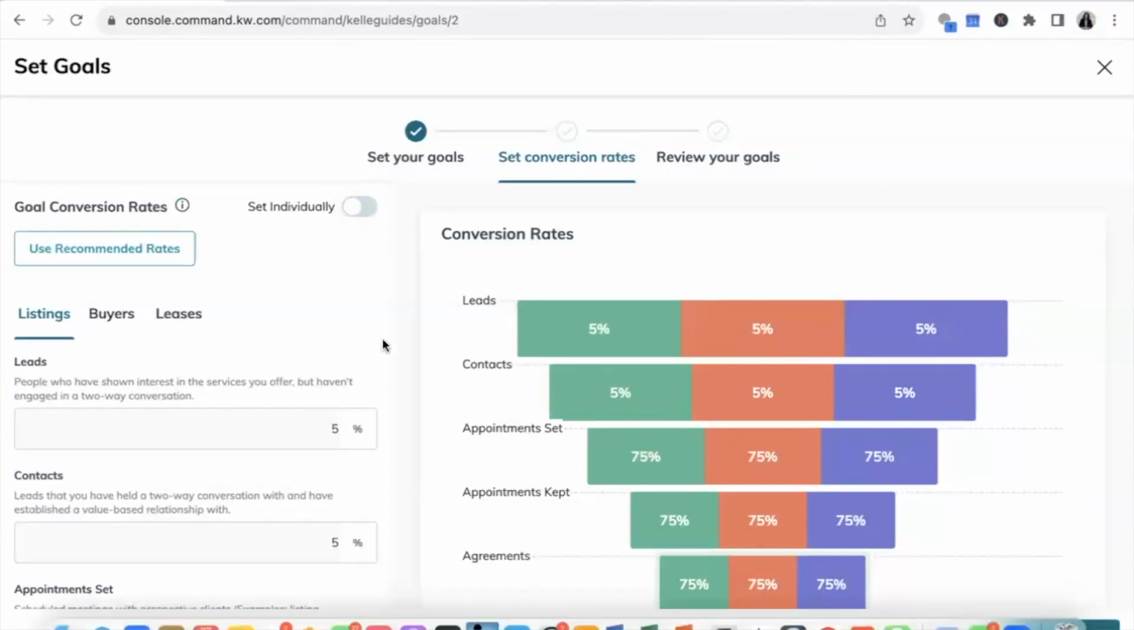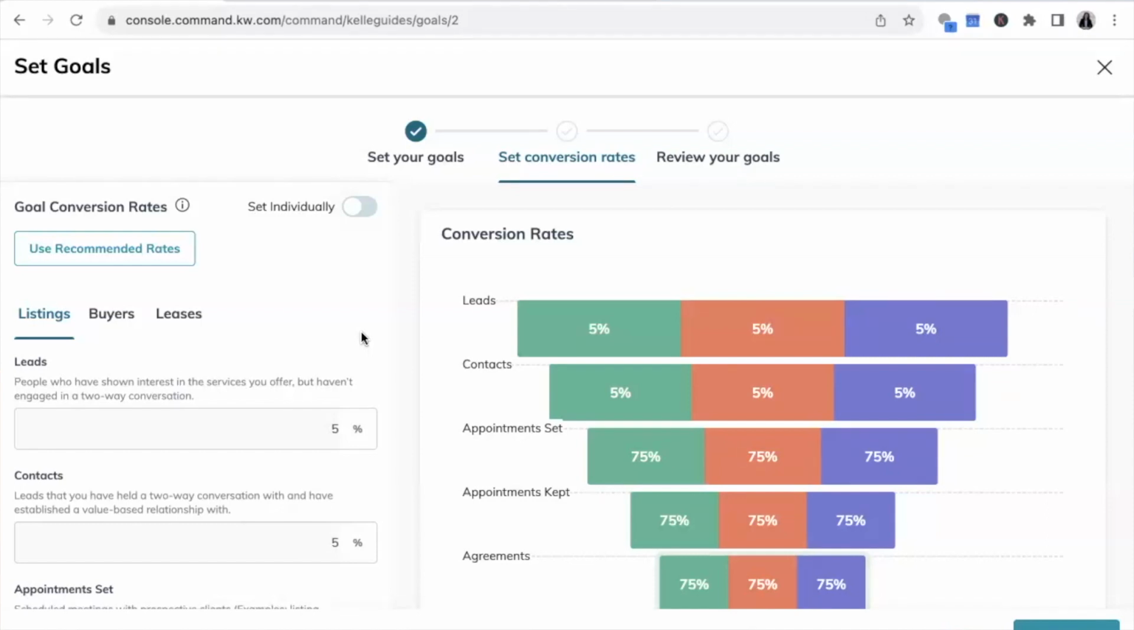All right, we're going to say continue, and here's where we are talking about conversion rates. Now, a lot of you probably don't know your conversion rate. If you do, awesome. But a lot of you probably don't know what your conversion rate is: how likely are you to go from your lead converting to a contact,